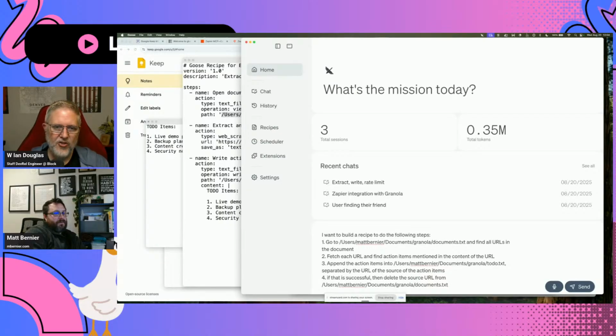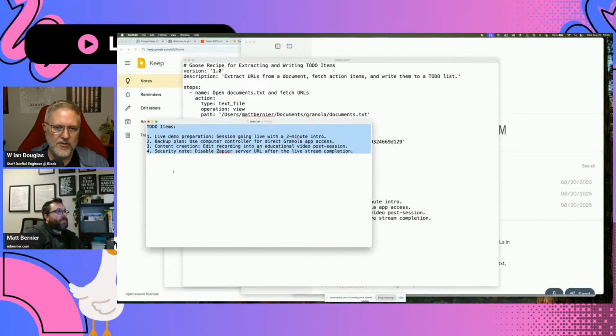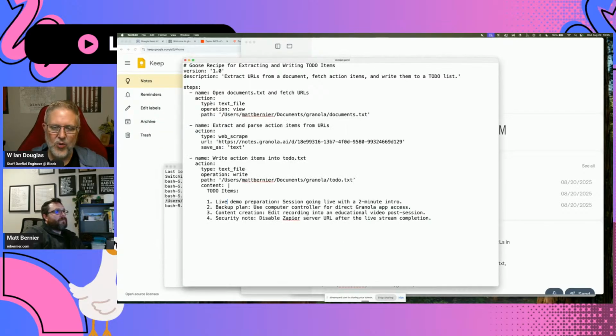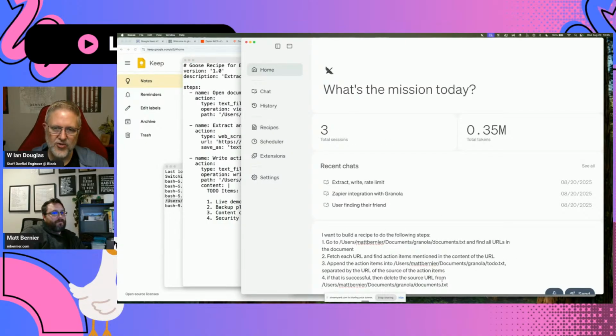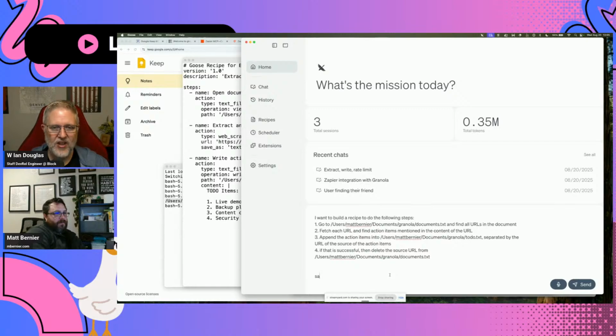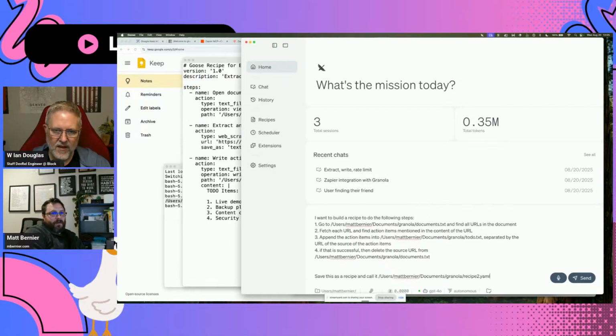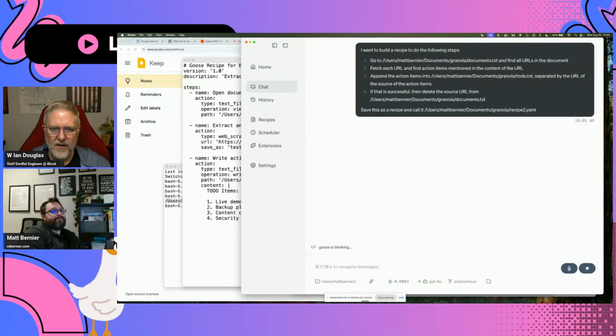Yep. So let's go back and let's clear out the to-do items file. Just empty it out. And then what we want to do here is at the end of the Goose prompt, before we submit it, let's go back to Goose. It's just because you're zoomed in. You can zoom out a little bit if you need to. But what we want to say is save this as a recipe, give it the path, and call it recipe.yaml. Okay. Can we do recipe2.yaml for now? Sure. So we can compare it. All right. And go ahead and save it. Send it. Yep. All right.